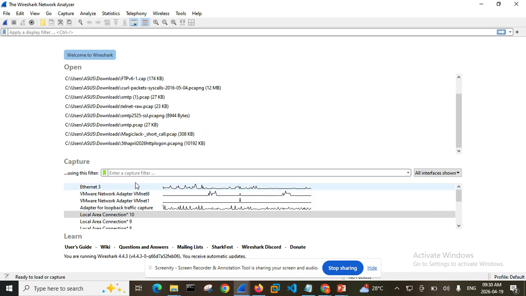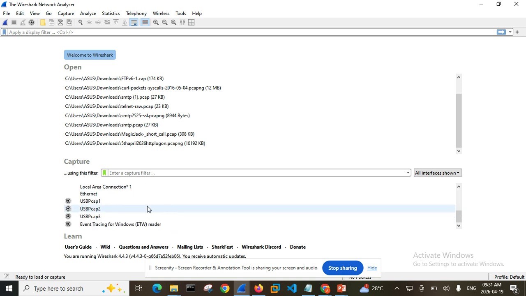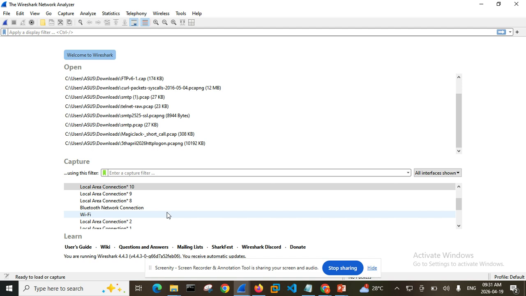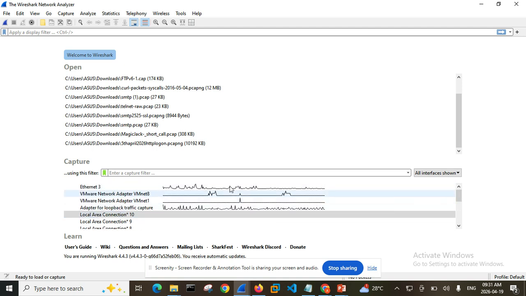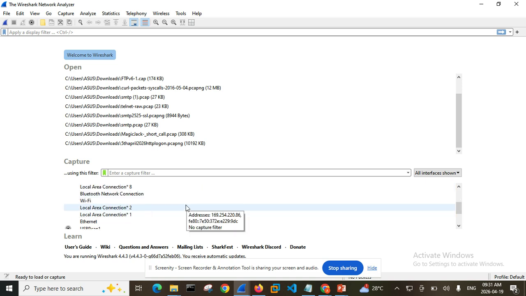Okay, so in this environment, I have traffic in Ethernet 3. I have traffic in this other place as well. I have traffic here. I have traffic here. I don't have traffic in these places. Even in my Wi-Fi, I don't have traffic, and I wonder why I don't have traffic in this place at this moment. Basically, what you want to study is the place where you have traffic. That is the place you want to study. So you click on it. I'm supposed to click on my Wi-Fi, but perhaps I don't have internet connection. Maybe that's the reason.